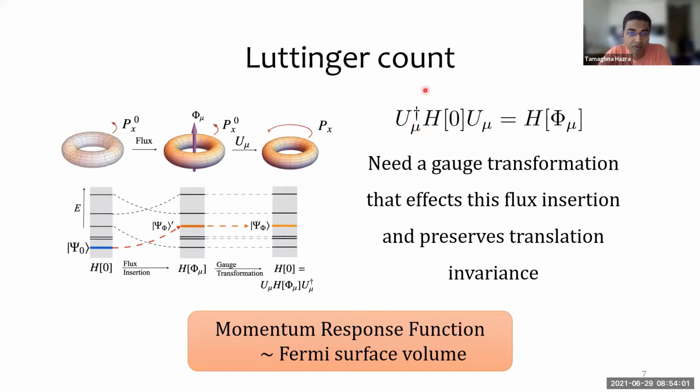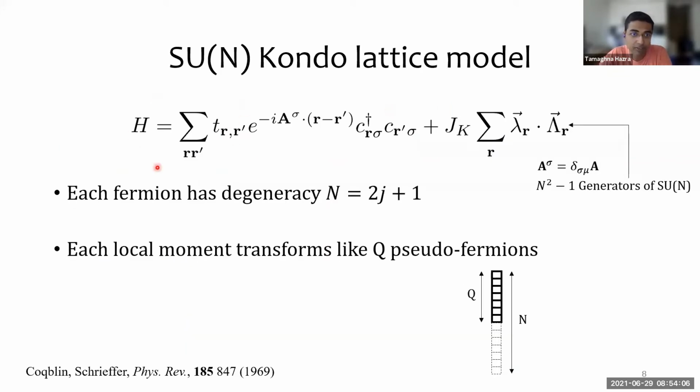Now, we found this unitary transformation, but before I tell you what it is, I need to set up some notation. So here's the Hamiltonian. It describes fermions with degeneracy N, say that it's in a multiplet with angular momentum j. The electrons hop through the lattice and interact with the local moments represented by lambda. Each of the local moments transforms according to the antisymmetric representation of SU(N) depicted by this Young tableau. And we put in a Peierls phase coupled to one of the N flavors as required.